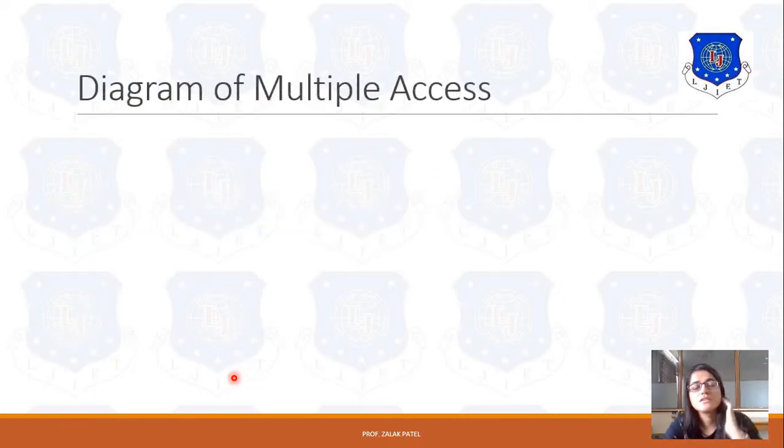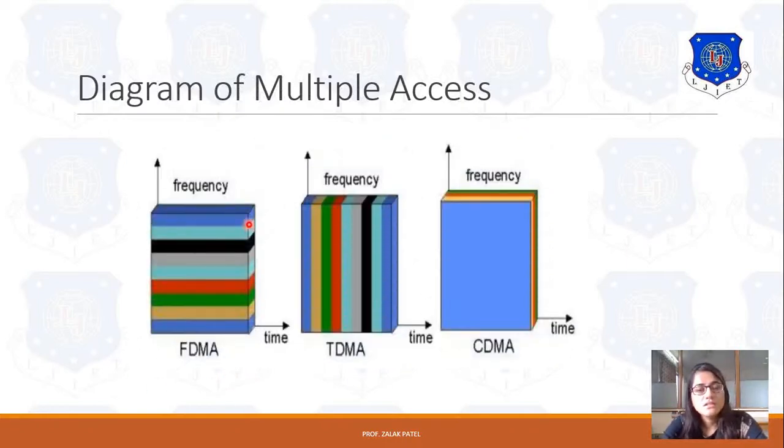Now let's first discuss the diagram of various multiple access techniques. So this is the diagram of FDMA, TDMA and CDMA. Here, first let me discuss frequency division multiple access. So here you can see that the axes are divided into frequency, time and code.